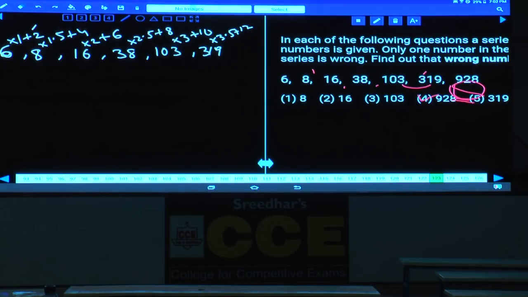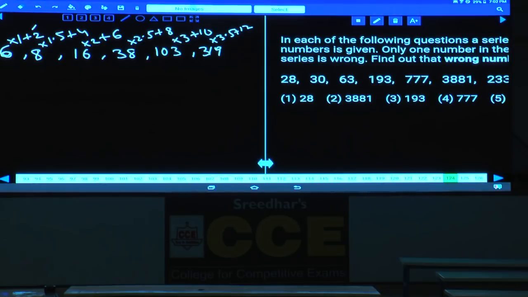Then 124. Yes, tell me how many of you had this one, question number 124: 28, 30, 63, 193, 700, 3000 and 23,000 and so on. As the numbers are increasing at a very fast rate, again product or combination. 28 into 1 plus 2 is 30, and 30 into 2 is 60 plus 3, 63, and 63 into 3 is how much? 189 plus 4, 193, this is again the correct number, isn't it?